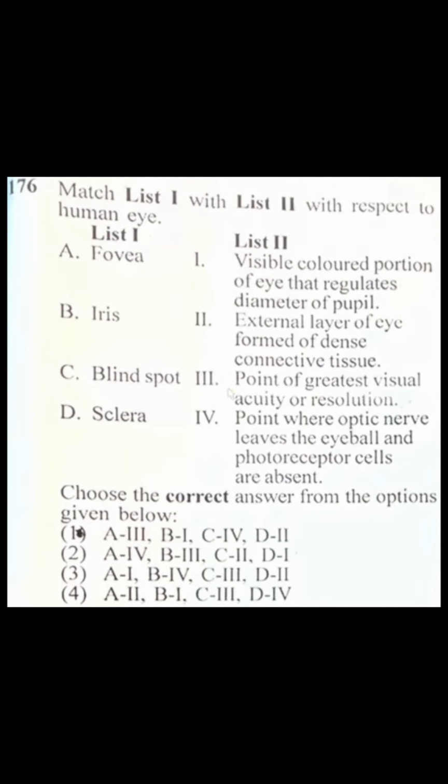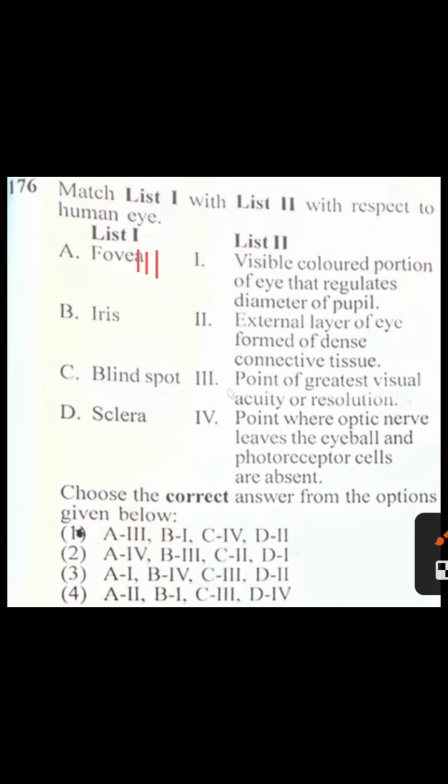Match column 1 and column 2. Fovea is the region where cones are present abundantly. So the option will be the point of greatest visual acuity or resolution. So the correct option is third.